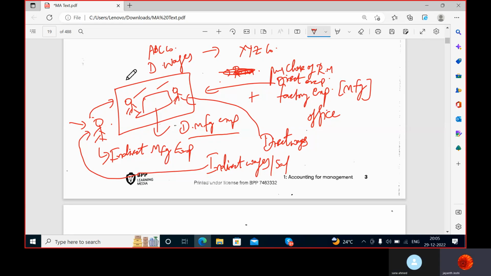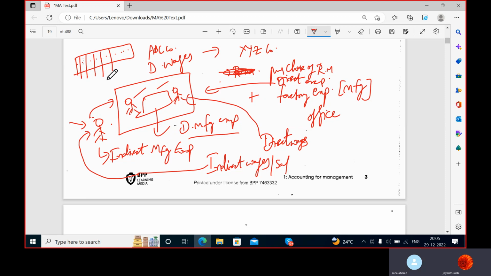What is the paperwork they will be involved for? Every day in the factory, whatever is coming, there will be different departments in a company, Fatima. So what departments can a company have? Purchase department, sales department, finance department, accounts department, store department. All these departments would not be there in the factory, but the professionals or managers of all these departments, and the employees of all these departments, would be sitting in the office. And they will be documenting every day's records in the office.